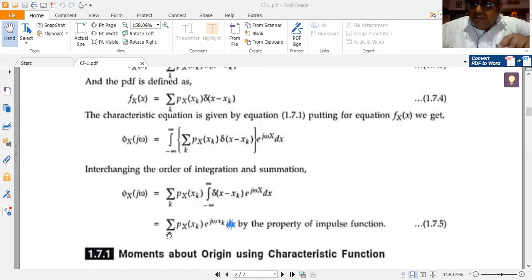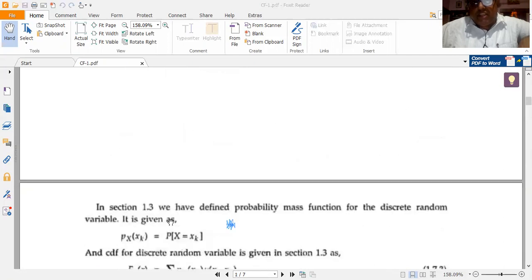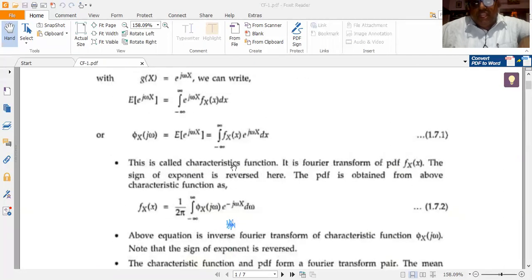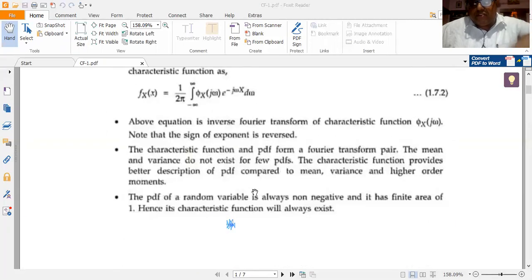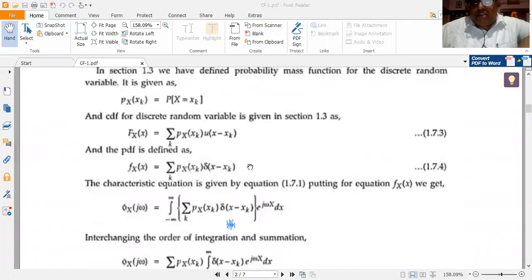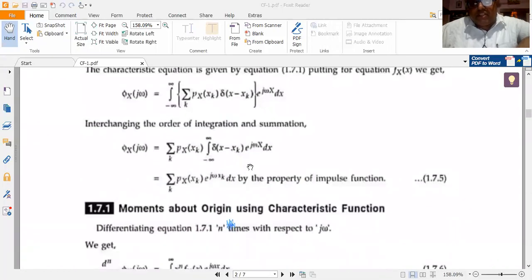So what is the definition of a CF for a discrete random variable? This equation 1.7.5 is the definition for the CF of a discrete random variable. So I get summation over k px of xk into e to the power of j omega xk. So 1.7.5 is the definition of the CF of a DRV, whereas equation 1.7.1 is the definition of the CF for a CRV, continuous random variable. So 1.7.1 and 1.7.5 are very, very important definitions which you need to remember for finding the CF of DRVs and CRVs.